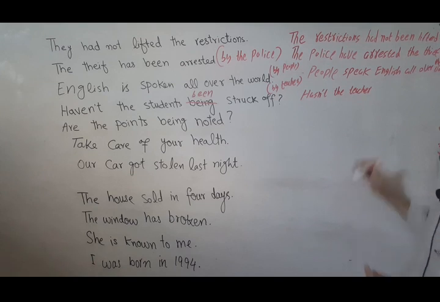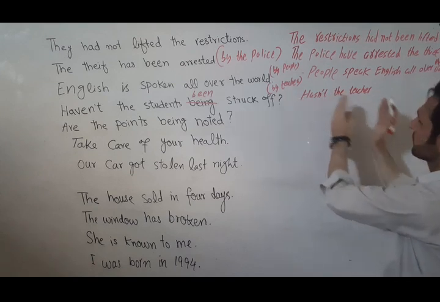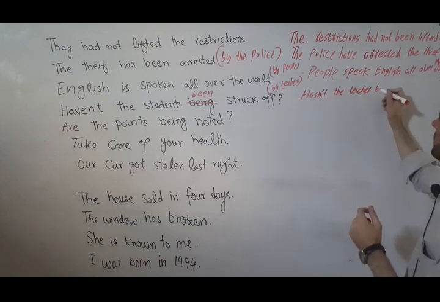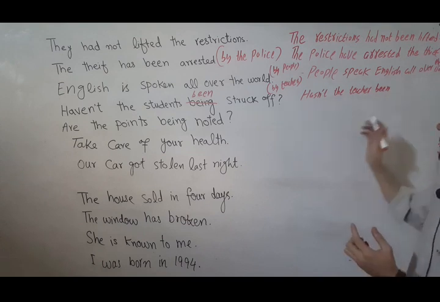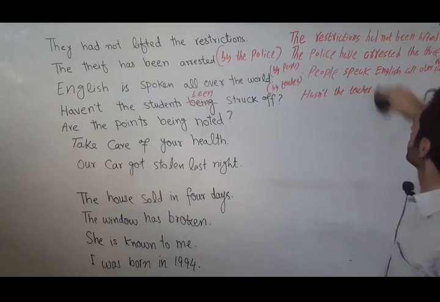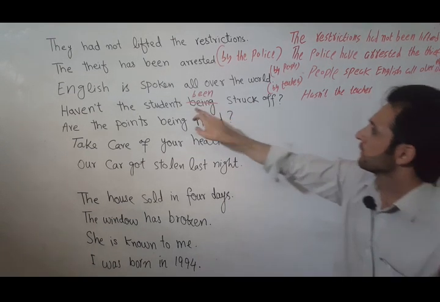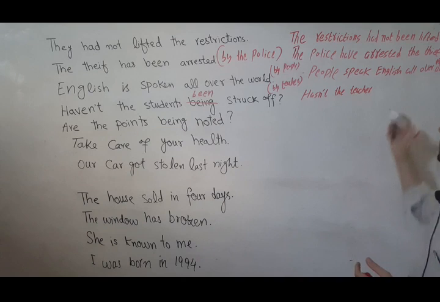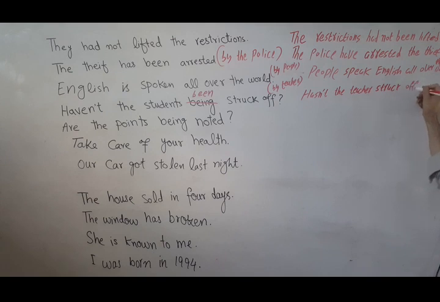So now we have the structure: Hasn't the student been constant? We are not required to use been in active voice. This is passive voice, therefore we have used been, but here we are not required to use it. Hasn't the teacher struck off the students?